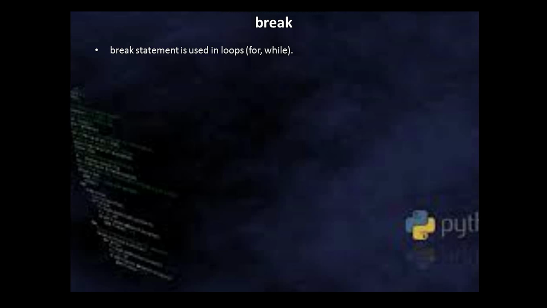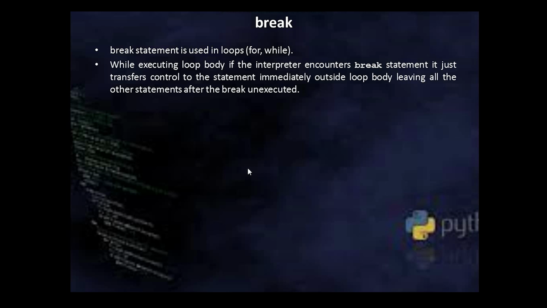So to repeat, while executing the loop body, if the interpreter encounters a break statement, it just transfers control to the statement immediately outside the loop body, leaving all the other statements inside the loop body unexecuted.